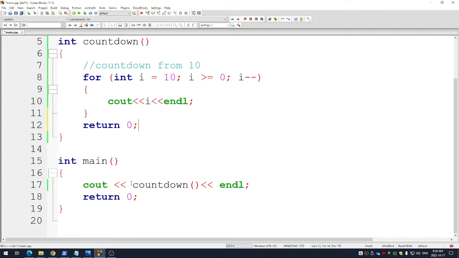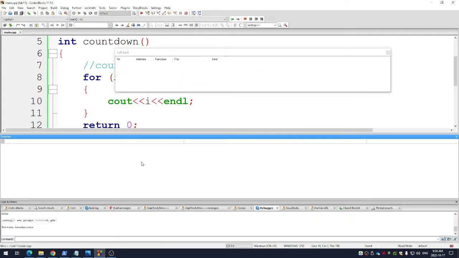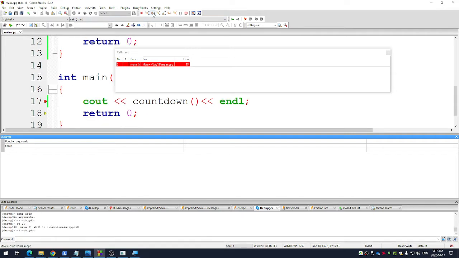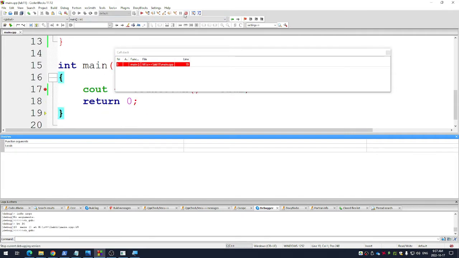So when I run this code, let me run the debugger and see what it does. I'm going to put a stop sign right here. I'm going to hit F8 to run my code. Now I'm on this line, but I haven't run it yet. Countdown. What happens if I go next line? It just skips to return 0 and stops.